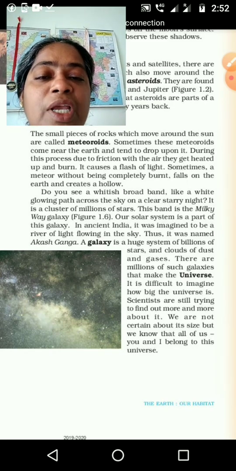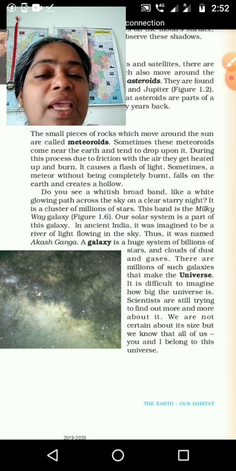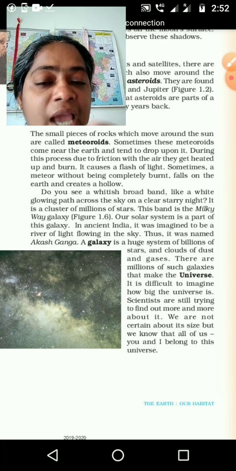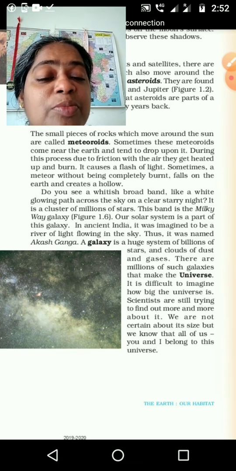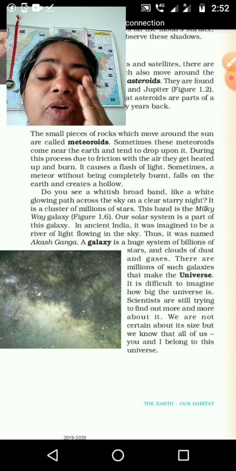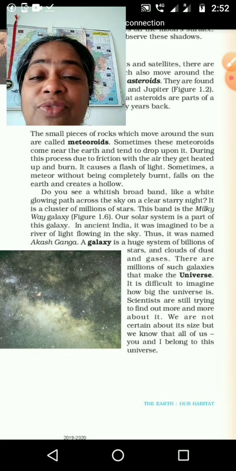Our solar system is part of one galaxy. Like that, many groups are there to make a galaxy. Then many galaxies all together make the universe. When we are thinking about our country, very easily we can understand this thing. Things we can't see, that's why it's difficult to understand.